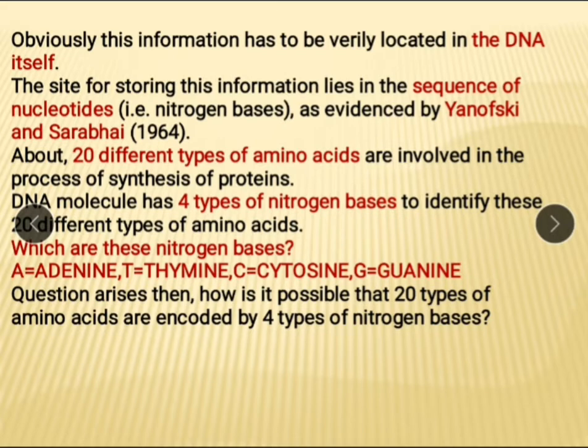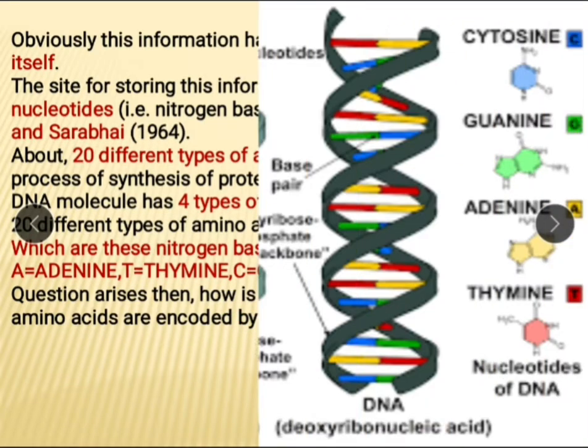DNA has 4 nitrogen bases to identify these 20 different amino acids: adenine, thymine, cytosine and guanine. Then the question arises, how is it possible that 20 types of amino acids are encoded by 4 nitrogen bases?